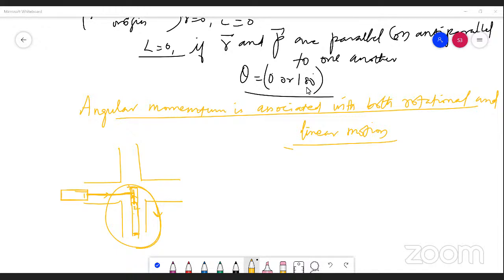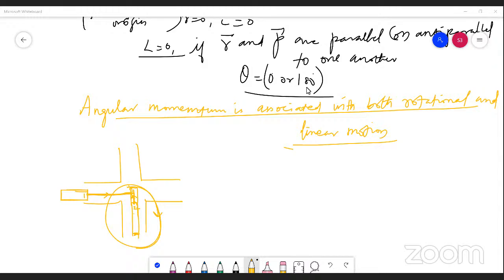How is this possible? The thing is quite simple. If someone is asking me for money, I can provide it only when I have money. If I have energy, then I can spend the energy. If I have angular momentum, I can provide angular momentum. So a body moving along a straight line path, a linearly moving body, should possess angular momentum so that it can be transferred to the second bus at the time of impact.